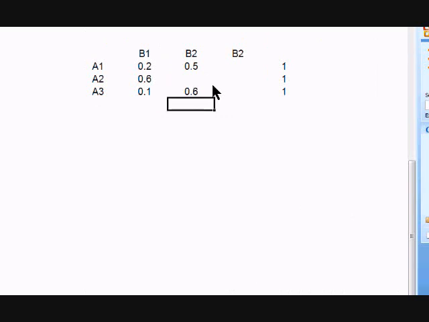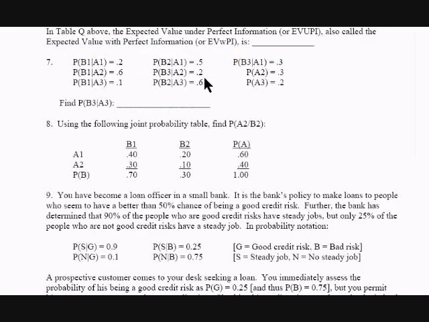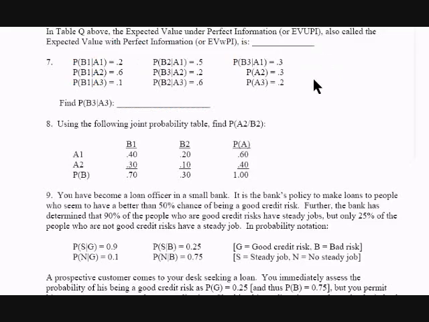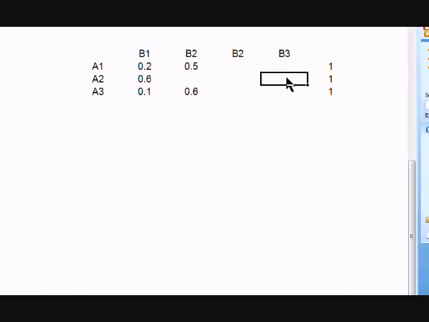And we have B3 given A2. I guess we need to add a B3 out here. So B3 given A2 is 0.2.